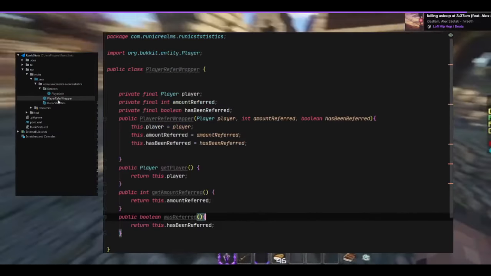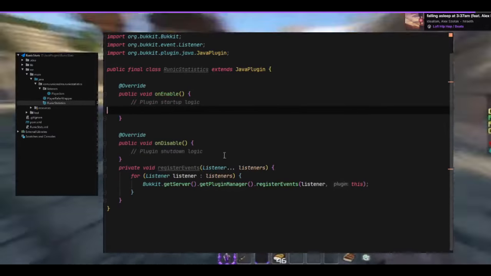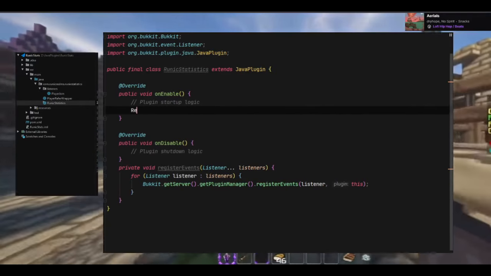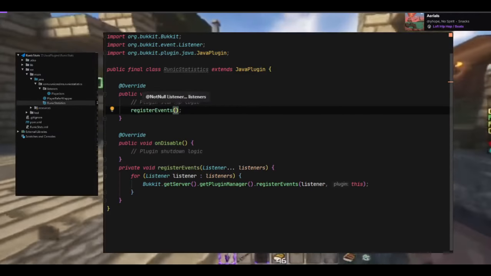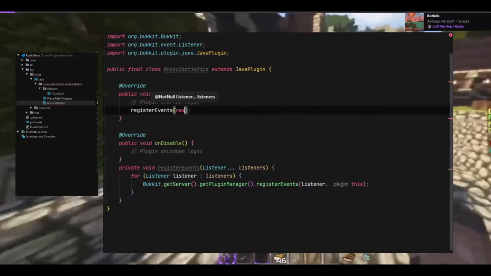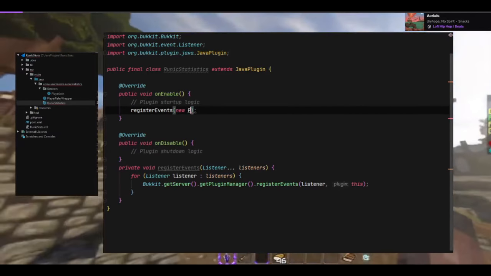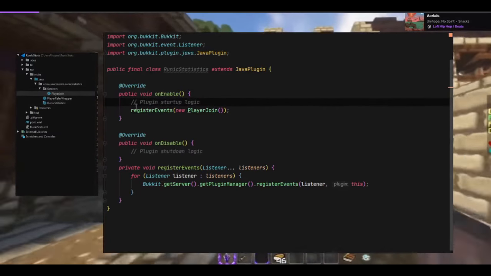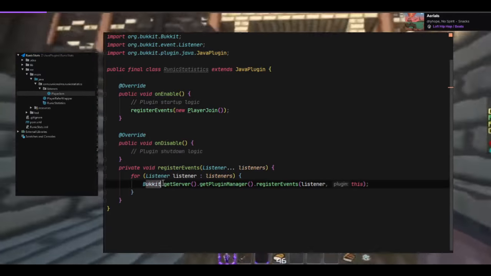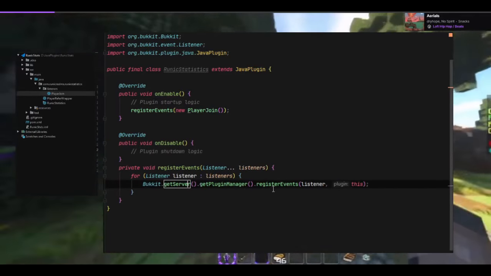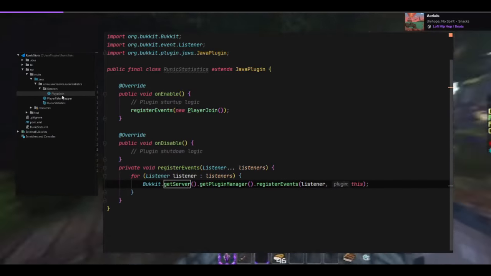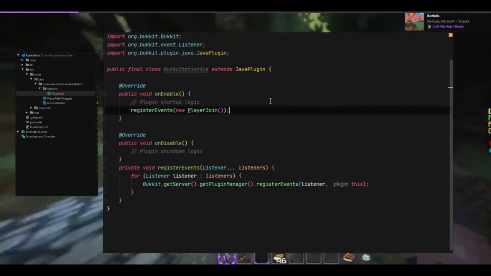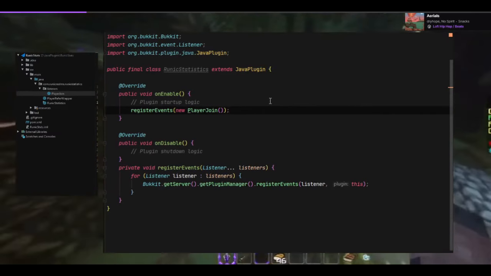But this code won't do anything because we have not registered it, and that's why I have this here. So down here at the bottom, we're going to do register events, and we're going to do a new player join. And all I'm doing there is we're just making a class. We're getting the server, we're getting the plugins, and then we're registering this event, player join. That's the glory of OOP, that everything can be just so easily done.